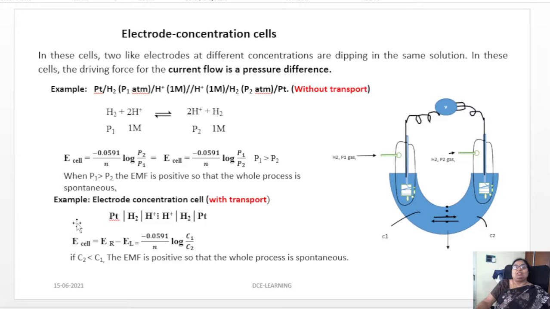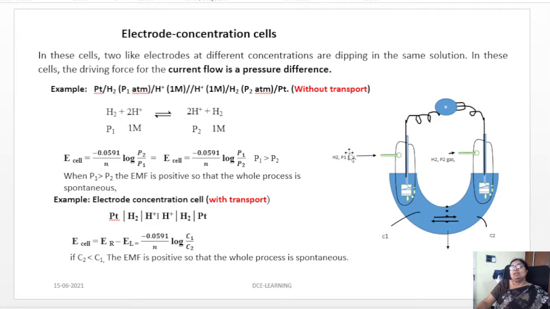Let's take another example, the electrode concentration cell with transport. Electrode concentration cells have like electrodes dipped in the same solution, and the difference is either a concentration difference or a pressure difference.